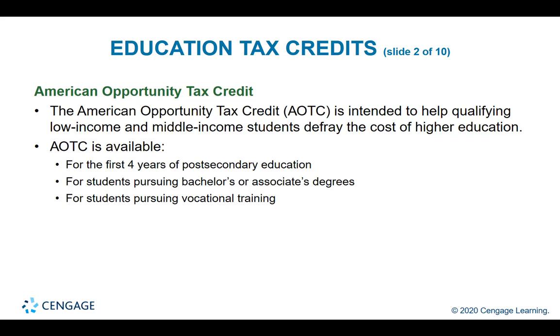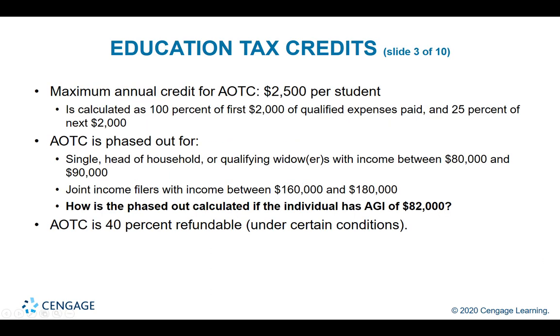The student could go to college for 1 year, get the credit, and then let's say stop, but then enroll again 5 years later and finish the education. The rest of the 3 years would also qualify for the credit. The student must be pursuing a bachelor or associate's degree or pursuing vocational training. Keep in mind that the school attended must be an accredited institution. How much is the credit? It's $2,500 per student.